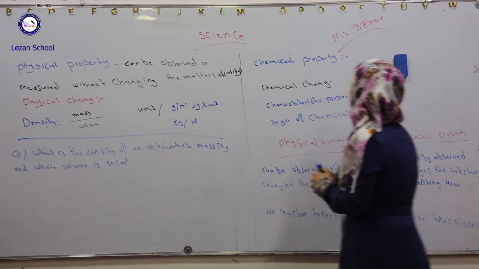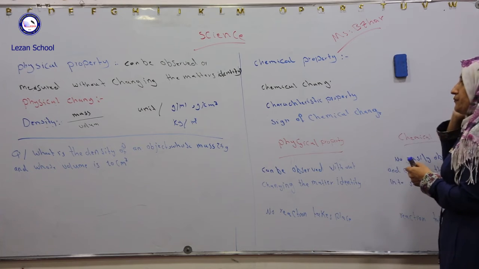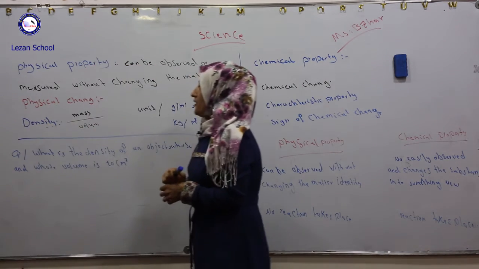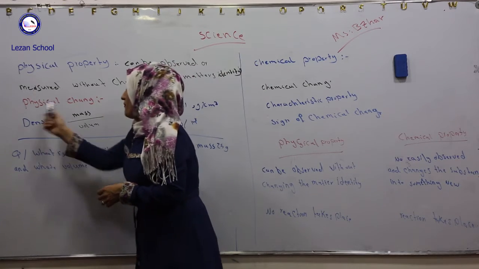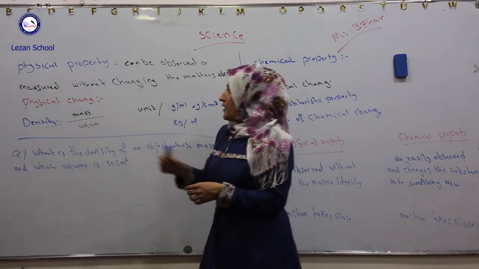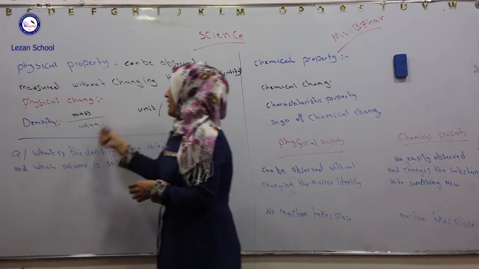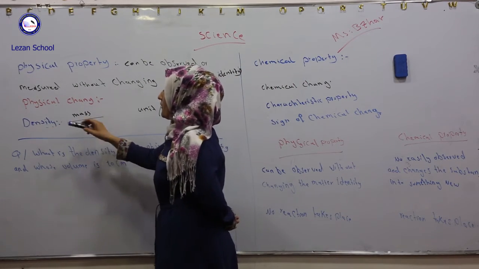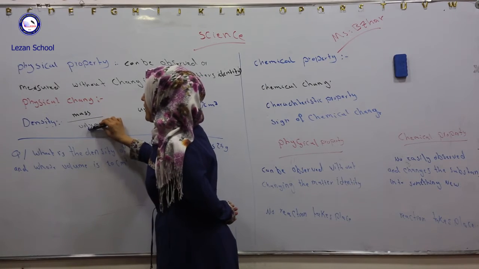Now, we have density. What's density? Density is the amount of mass in a given volume. We can find density by dividing mass by volume.